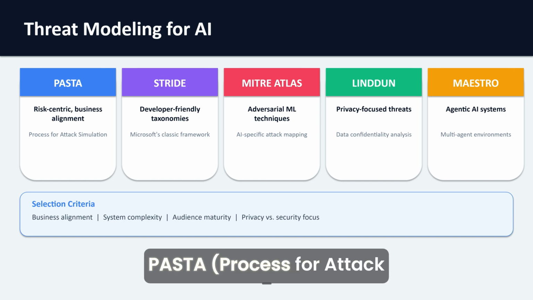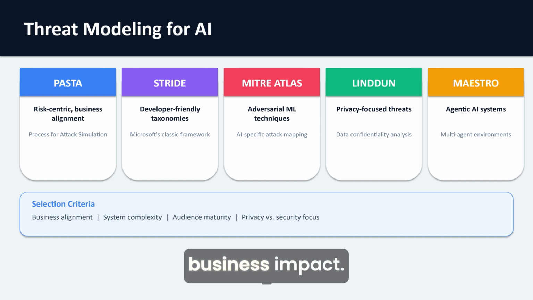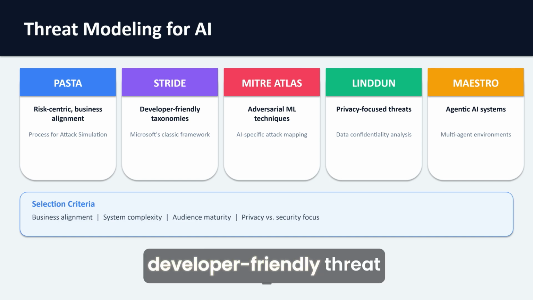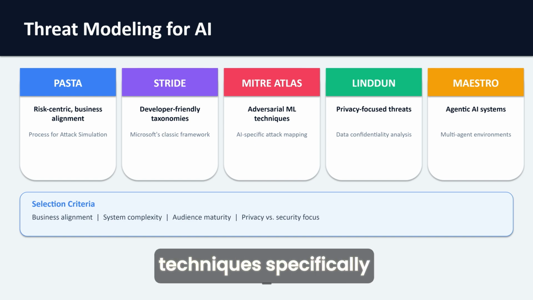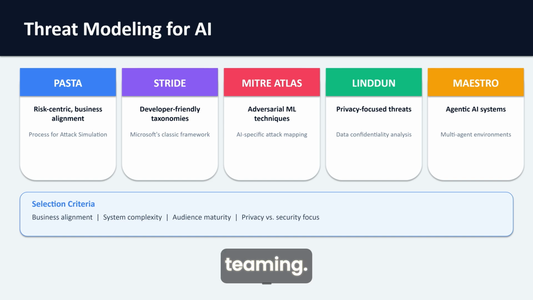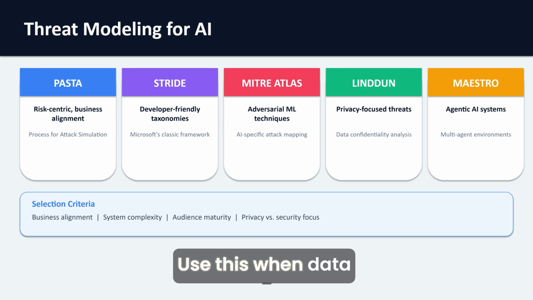PASTA, Process for Attack Simulation and Threat Analysis, is great for risk-centric approaches that tie directly to business impact. STRIDE, the classic Microsoft framework, works well for developer-friendly threat taxonomies. MITRE ATLAS, this maps adversarial machine learning techniques specifically, essential for AI red teaming. LINDDUN focuses on privacy threats. Use this when data confidentiality is your primary concern.